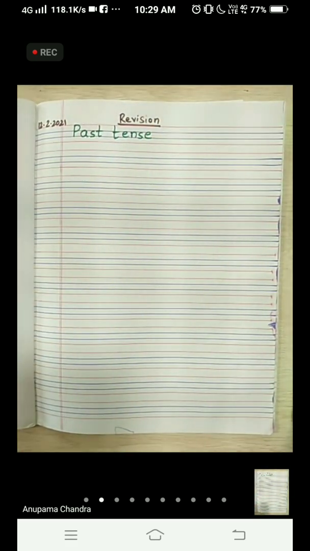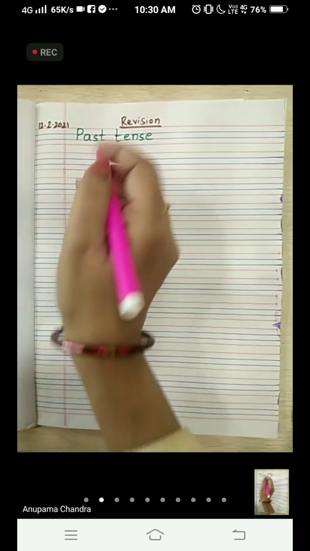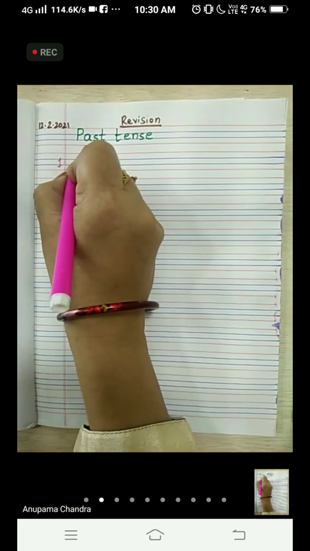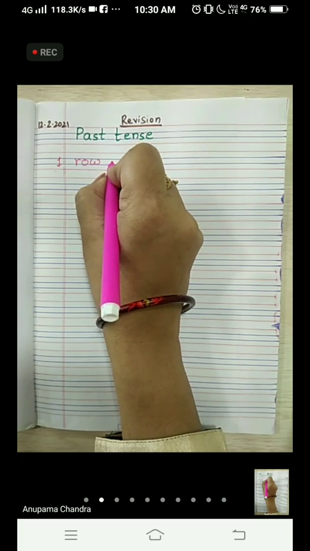Okay? What is past tense? When we talk about an action that is over, we add D or ED to the doing word or the verb. Okay, for example, I give you one word, ROW, row.